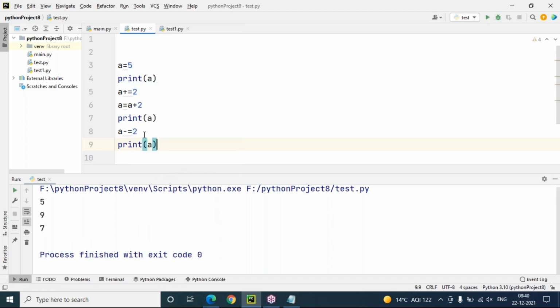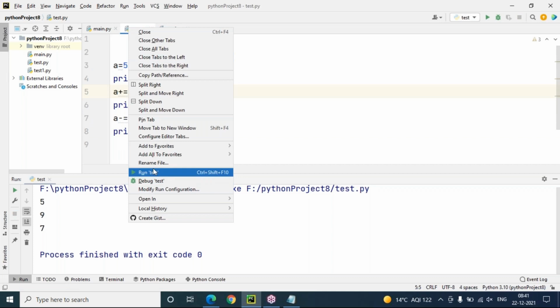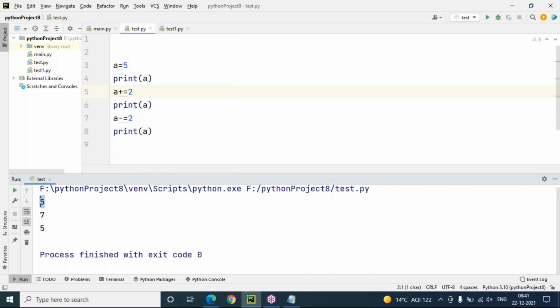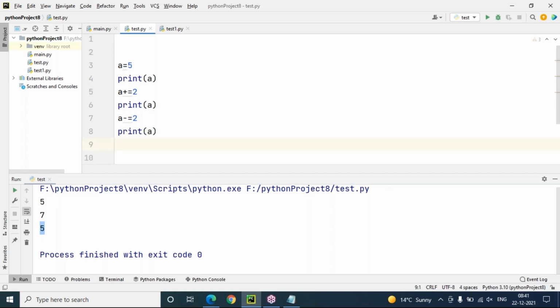This is subtract and assign. Oh, sorry, the output was not as expected. Why? Because I have taken this two times here. Let's remove this. Now this time we will get it correct. Now you can see 5. Initially it is 5 and print 5, and 2 is added, 7 here. 7 minus 2, that is 5 again. So this is add and assign, subtract and assign, even multiply and assign. A is holding 5 right now. A star equals to 2 and print A, 5 into 2, 10.